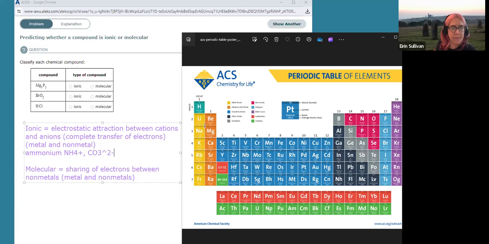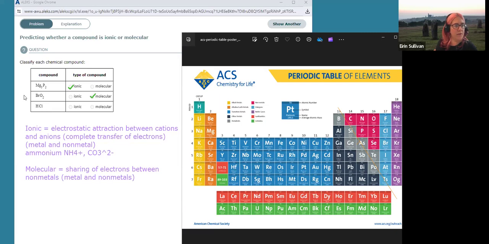Okay, so magnesium is over here on the left side of the periodic table, so that is definitely a metal, and phosphorus over here on the right side is a non-metal. Remember, we've got this ziggy-zaggy line here which separates off our metals and our non-metals. I should probably move that a little bit, but these are the metalloids in between, the gray area. So Mg3P2 is going to be ionic because it's a combination of a metal and a non-metal. Bromine and oxygen, BrO2: bromine's over here in the halogens, oxygen's over here in the chalcogens. So those are both non-metals. We're going to go molecular with that one.